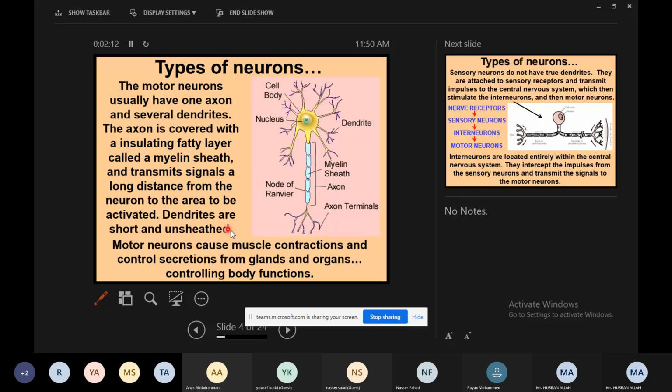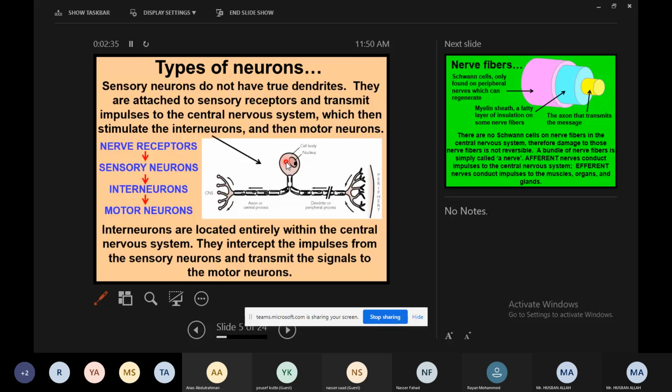Dendrites are short and unsheathed. Motor neurons cause muscle contraction and control secretion from glands and organs. If you look at the function of the motor neuron, it is to cause muscle contraction and control secretion from glands and organs. The three main types are shown here: sensory neurons, interneuron, and motor neuron. Right, three types we have.